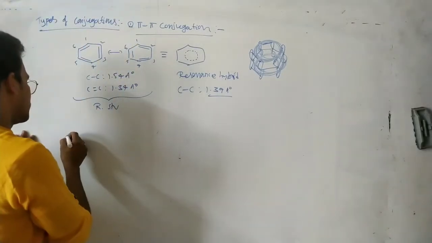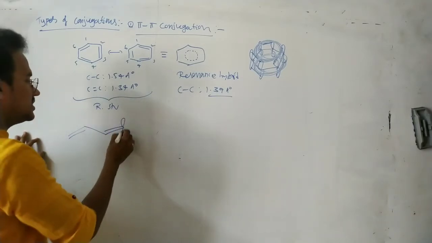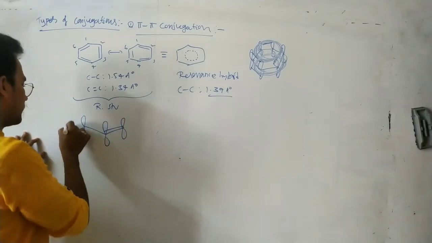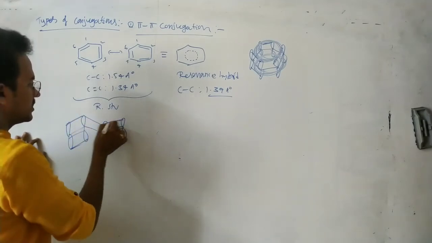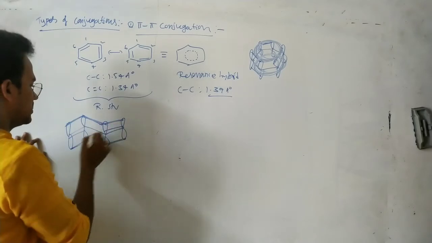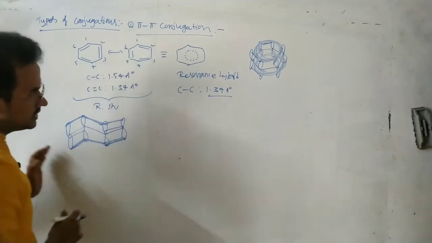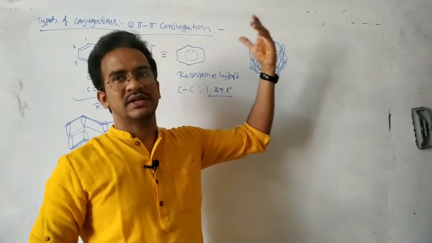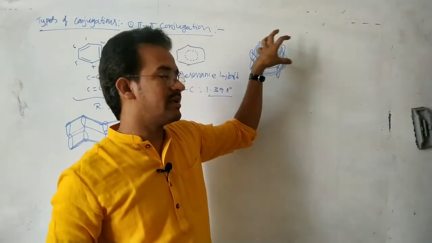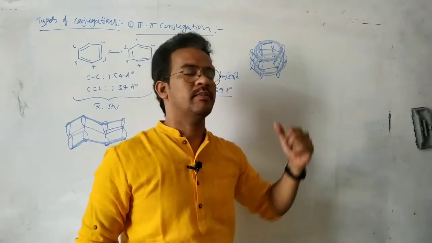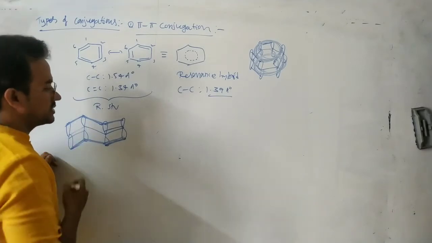Next, suppose I am writing 1,3-butadiene. Here in this case, these p orbitals are also parallel. Just see this one. Now there is a delocalization of the pi electrons. Generally we say that the molecule must be planar, but the most important condition is that the p orbitals must be parallel. Here also the p orbitals are parallel, so there is a delocalization of the electrons.